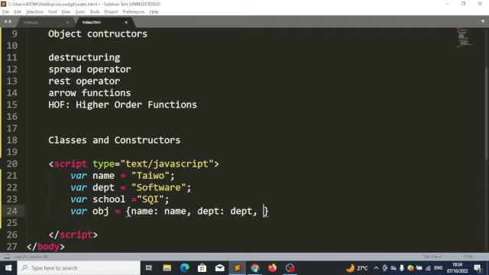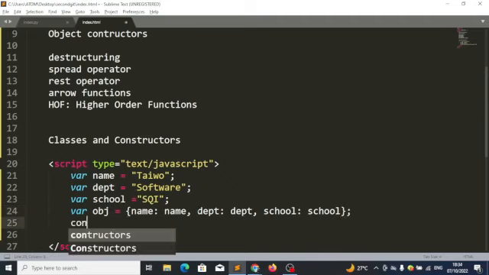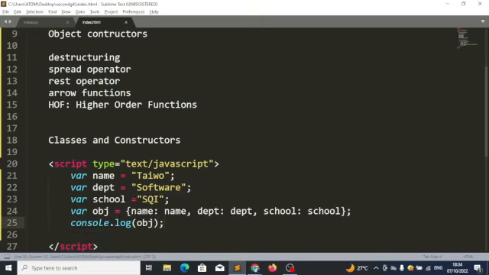Create another property called school and let the value be this variable school. So that at the end of the day, if you say console log obj, you will just see name is Taiwo, department is software, school is SQI. Let's run this.